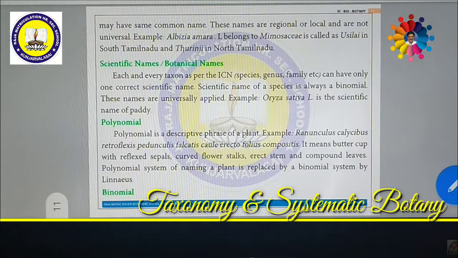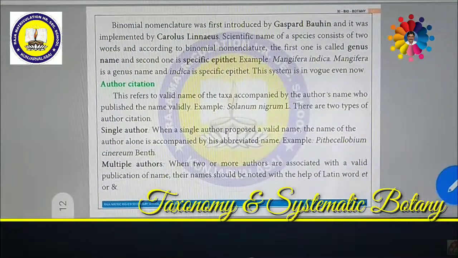Later on, some scientists, especially Carolus Linnaeus and Caspar Bauhin, were involved in the formation of the binomial. Binomial means bi, two, giving plants two names.